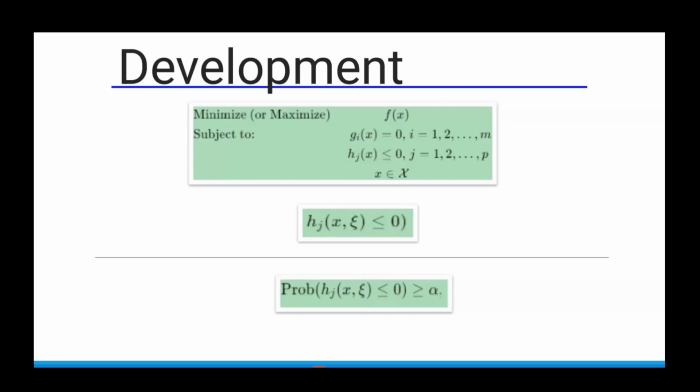Based on our requirement of alpha, the probability of satisfying the constraint is greater than or equal to that alpha value. It is true that we are taking some risk. Beyond say 90%, that 10%, it may not be satisfied. There may be violations in the constraint. That is the risk, but in most scenarios, with 90% chance, the constraint is satisfied.